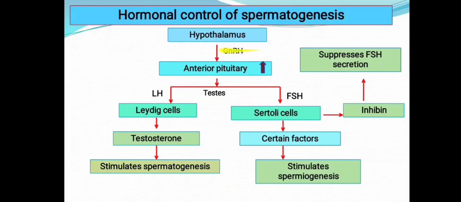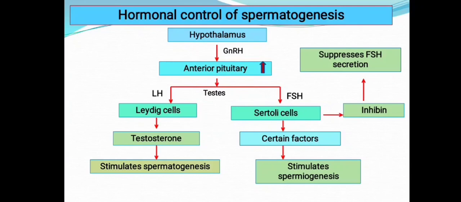This GnRH is secreted from the hypothalamus, which stimulates the anterior pituitary to secrete gonadotropins, that is LH, luteinizing hormone, and another one, FSH, that is follicle stimulating hormone.